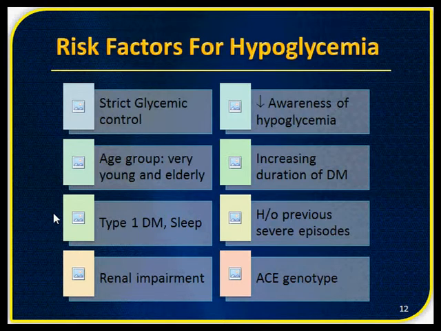Renal impairment, importantly, is a risk factor for hypoglycemia, because during renal impairment insulin clearance is reduced, so much so insulin is available in larger quantities in the blood. That results in hypoglycemia. Decreased awareness of hypoglycemia is a condition which we will see later.